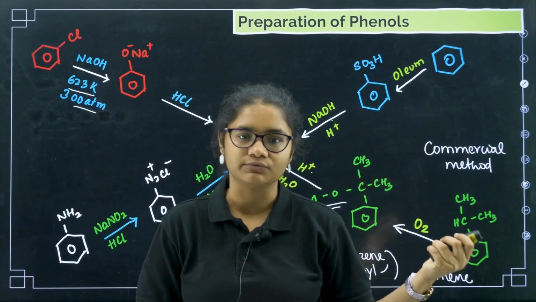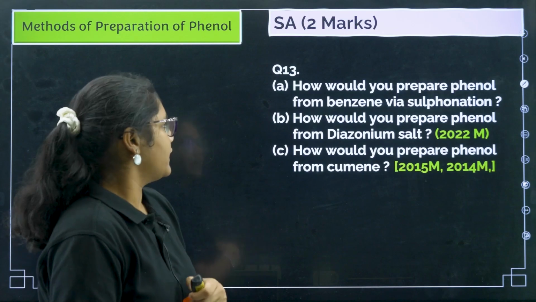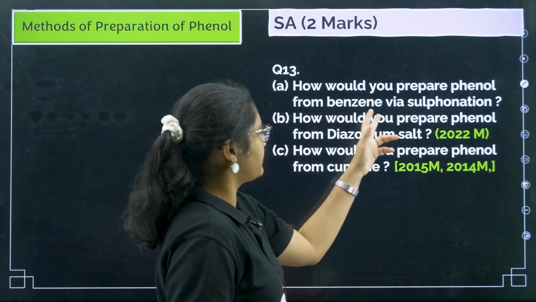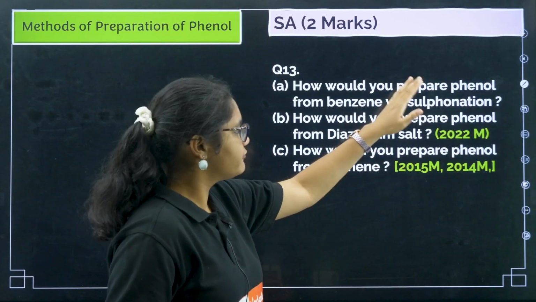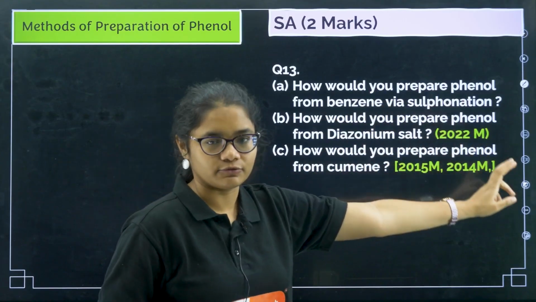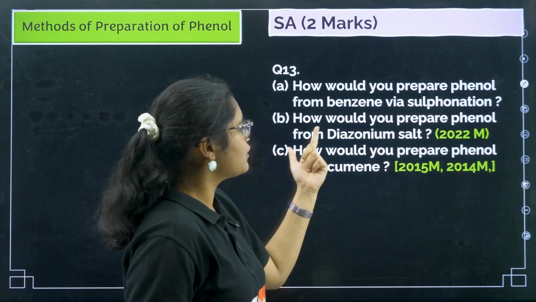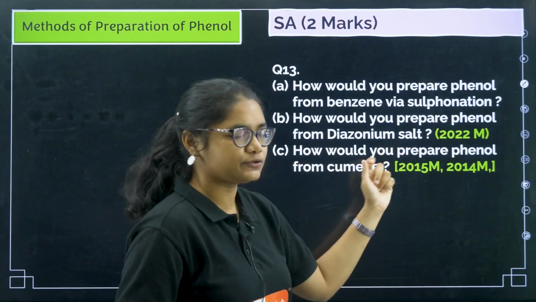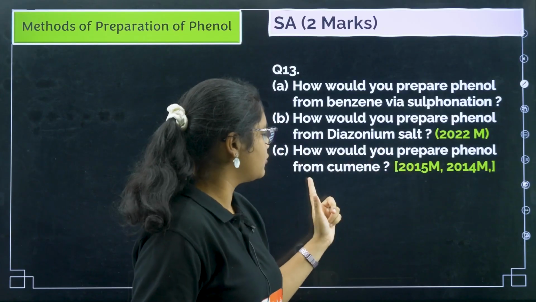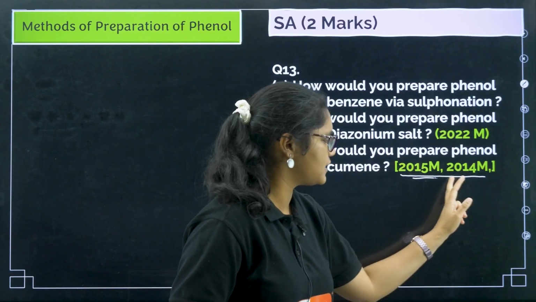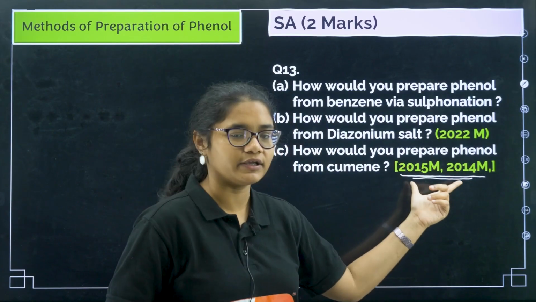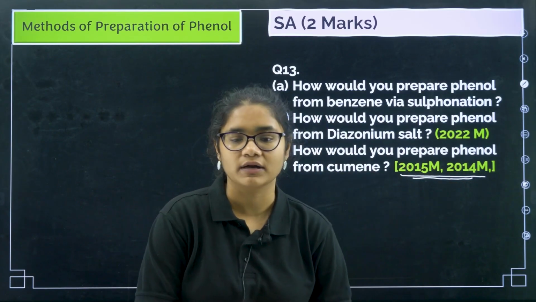Now we will see questions from this. How would you prepare phenol from benzene via sulfonation? That is the first question. How would you prepare phenol from diazonium salt? How would you prepare phenol from cumene? We have just remembered this. This question has been asked many times. I have just written 2 years, but it is a very important question.